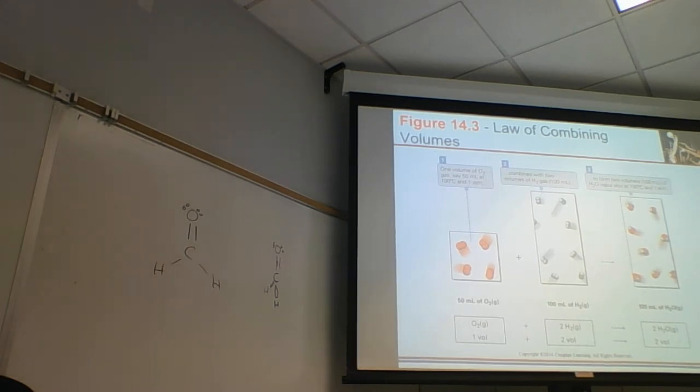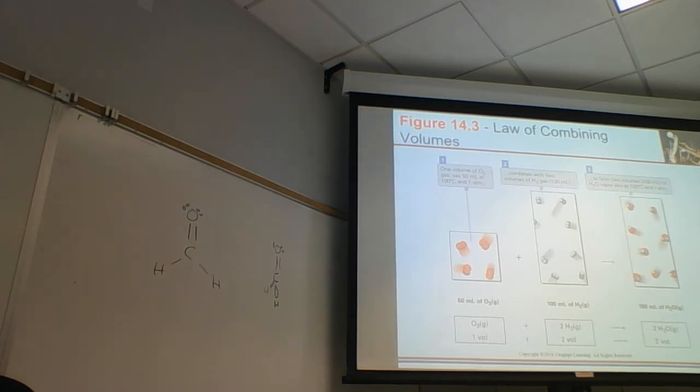Think of it this way. How many total moles of gas do we have at the beginning? Well, we have 1 mole of oxygen, 2 moles of hydrogen. How many moles is that altogether? 3. Shouldn't we have 3 moles at the end? No, because a chemical reaction is occurring. If this were just a mixture, then we'd have 3 moles, but it's a chemical reaction, so we don't necessarily have 3 moles. We're going to have whatever moles we're given.